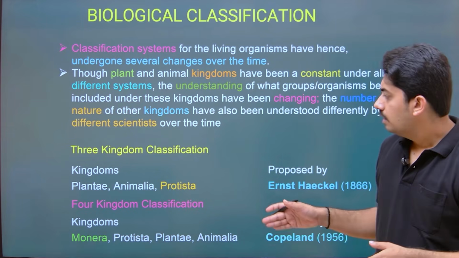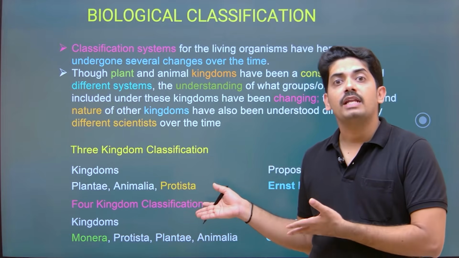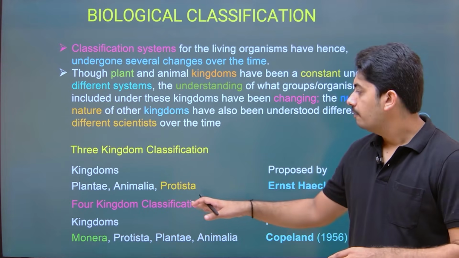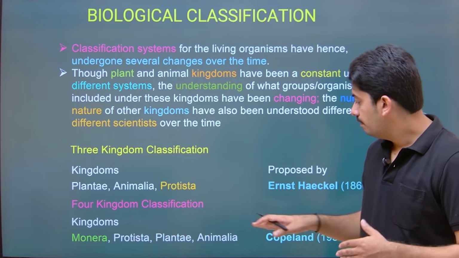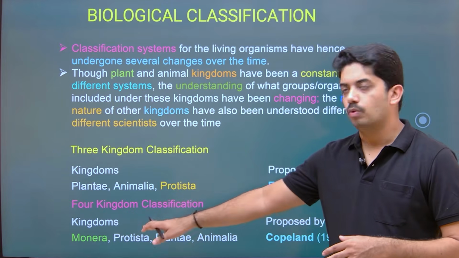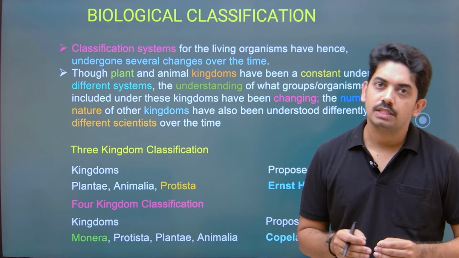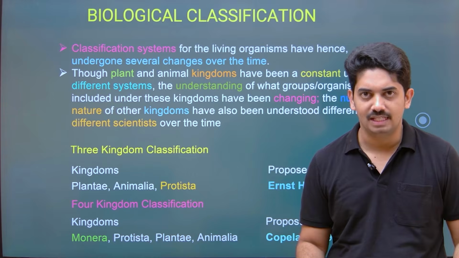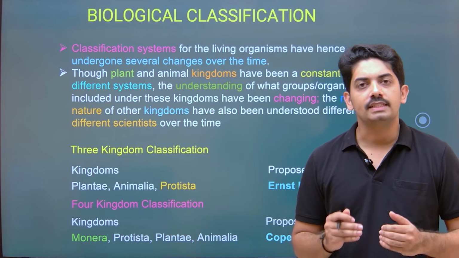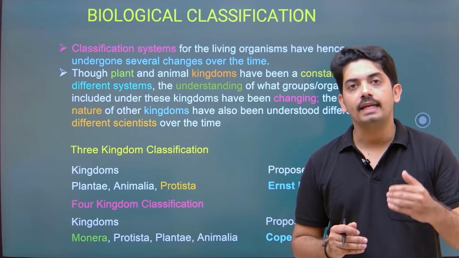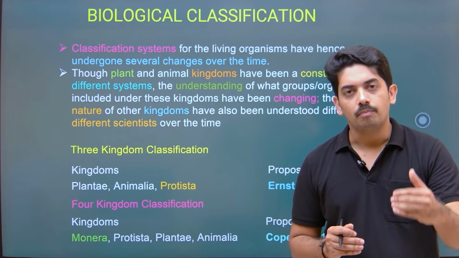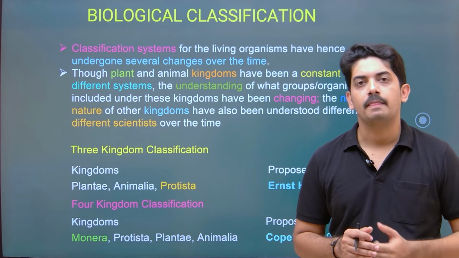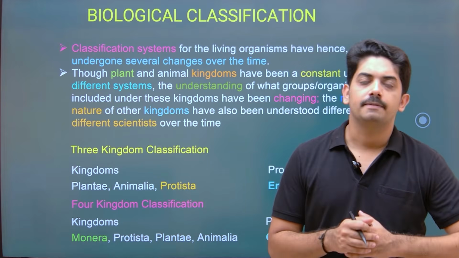Then, as I just said, prokaryotes need to be placed in the classification. Knowing that importance, the four kingdom classification was proposed by Copeland. He included Monera, which includes the unicellular prokaryotes. Of course, all the prokaryote members are unicellular only, no doubt in that. So this is how we now have the four kingdom system of classification, which includes Monera, Protista, Plantae and Animalia. Now there was one problem here.